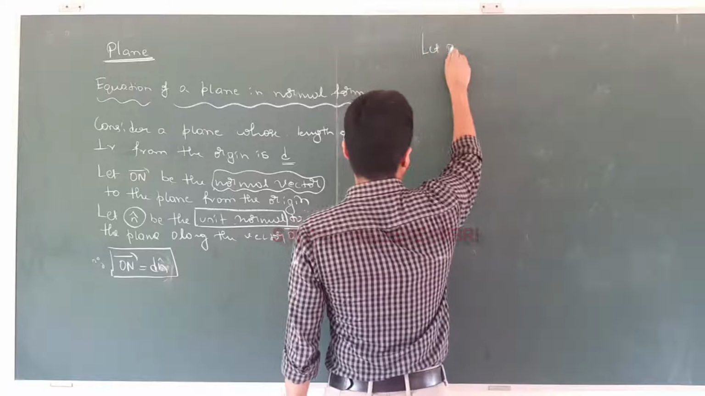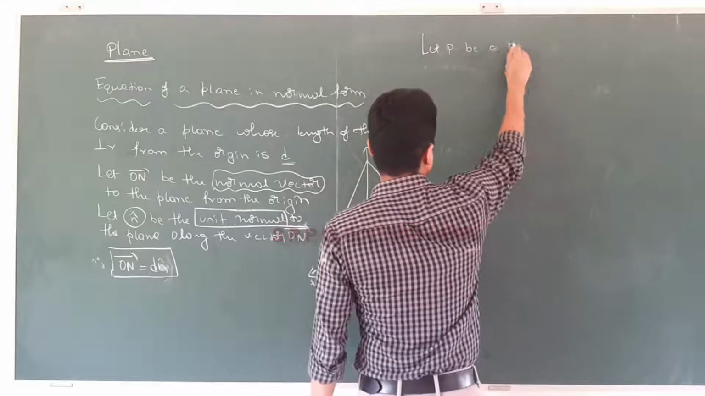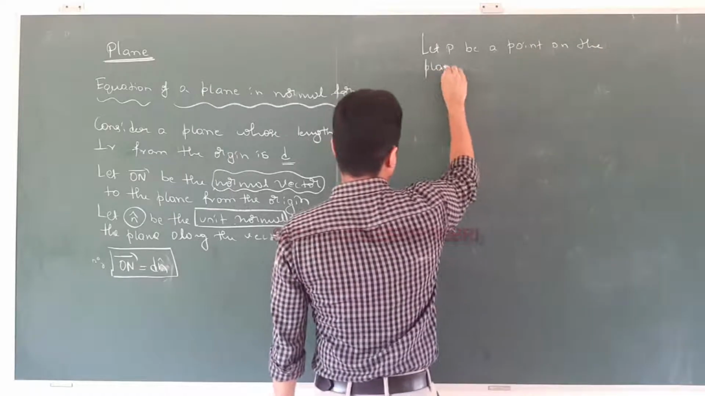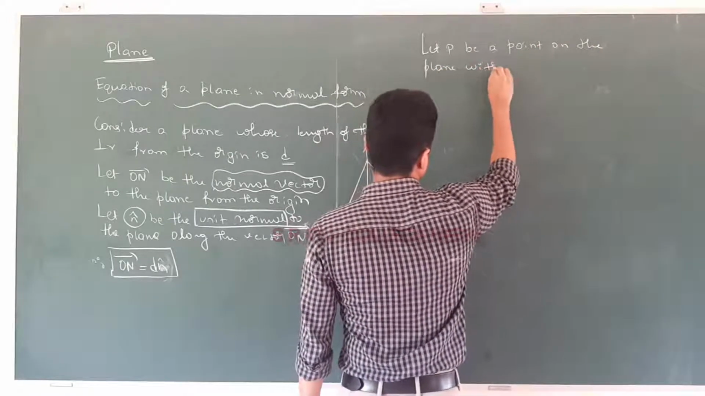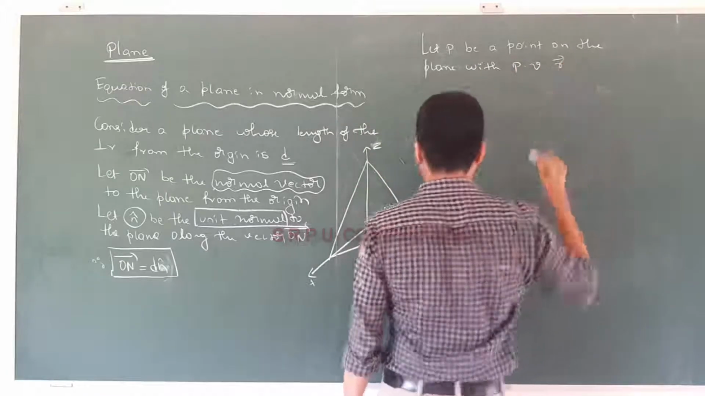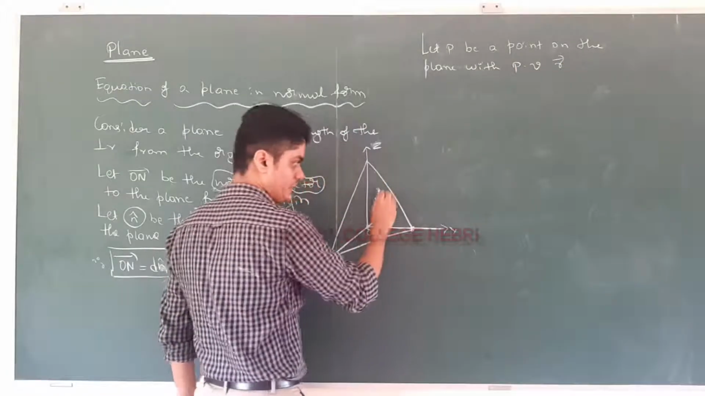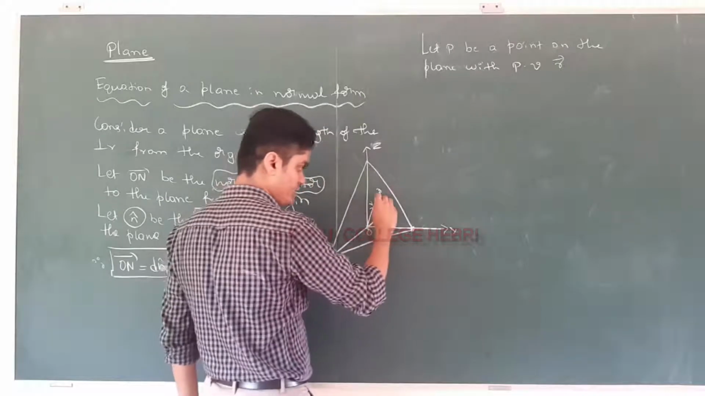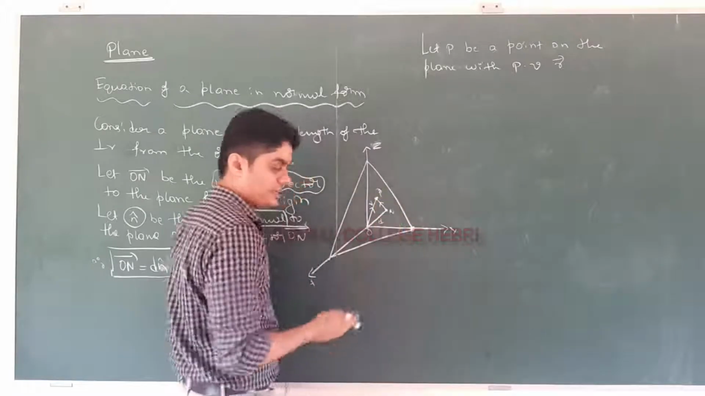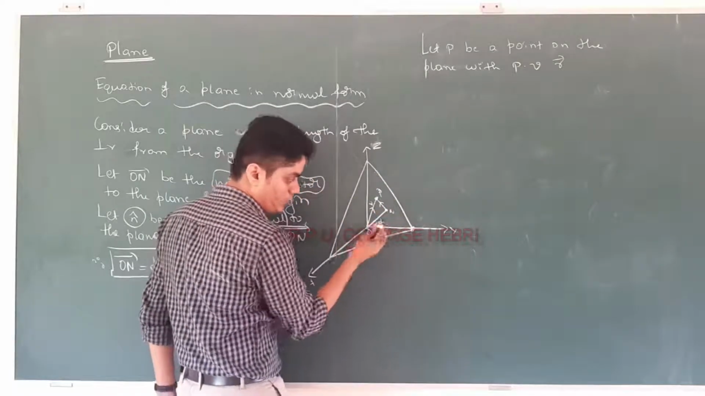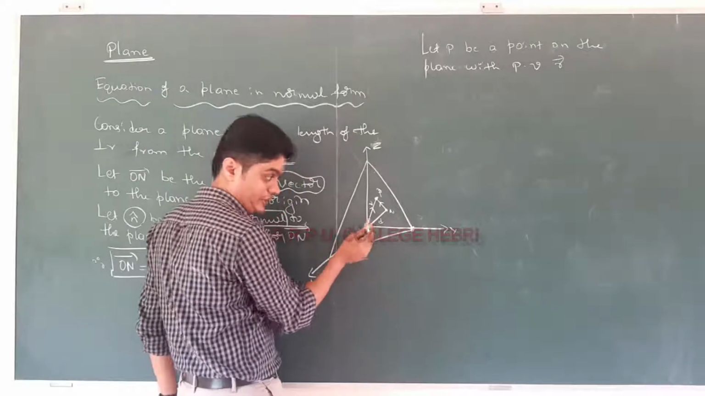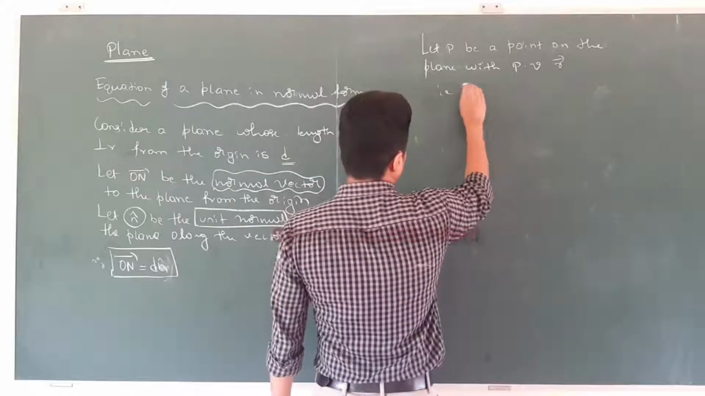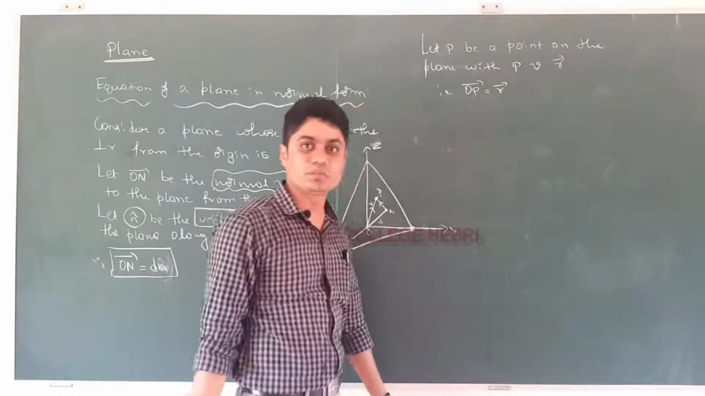Let P be a point on the plane with position vector r. So let me take one point P on the plane, with position vector r. I'll join this and it will become one vector. This vector is on the plane, and on will be the perpendicular, coming out of the plane. So therefore vector OP is equal to vector r. Do you agree with this? Vector OP is equal to vector r.